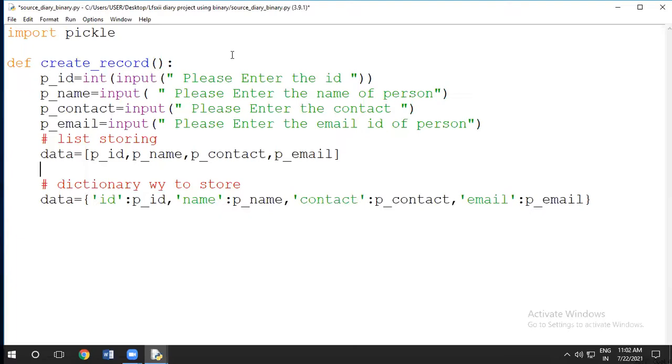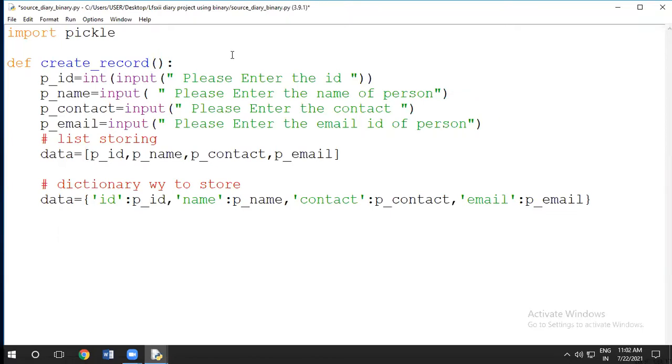So I have to use any one method, either the list or the dictionary. I think the dictionary is the easier way for checking, while for the list we have to remember the index: index 0 for the ID, index 1 for the name, index 2 for the contact, and index 3 for the email. After storing the records, we also have to think about later development.